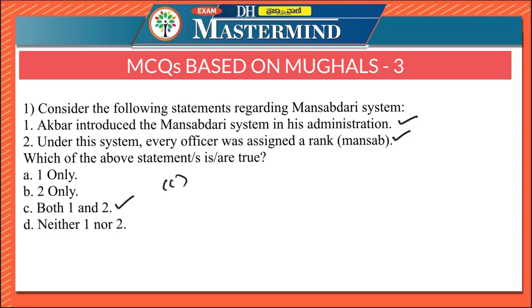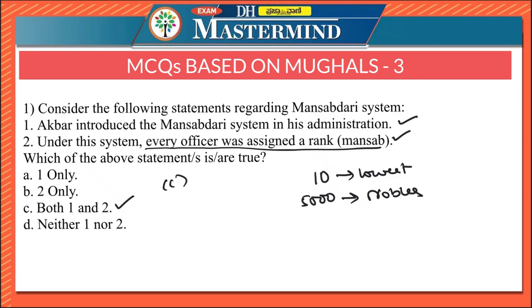Akbar introduced the Mansabdari system in his administration, and under this system, every officer in the administration was assigned a rank, and this rank was known as Mansab. The lowest rank was 10 under the Mansabdari system, while the highest rank was 5,000. It was usually given to nobles. So please remember these points.